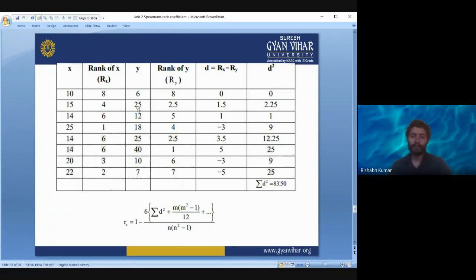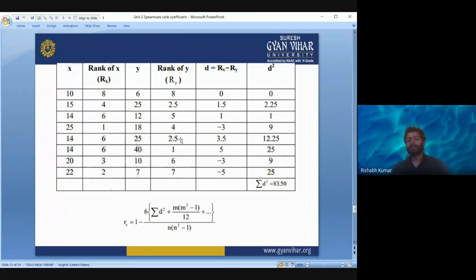Similarly, the data for the variable y is given here. What is variable y? It is profit. So rank of y will be assigned in the next column. The largest value will be given rank 1, the second largest will be given rank 2, and the third largest will be given rank 3.